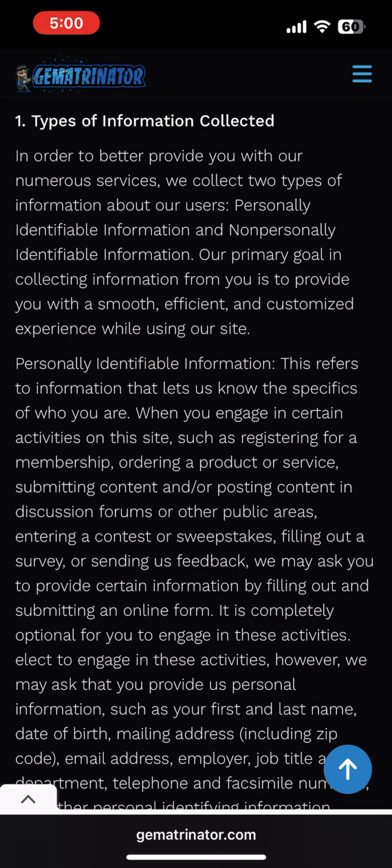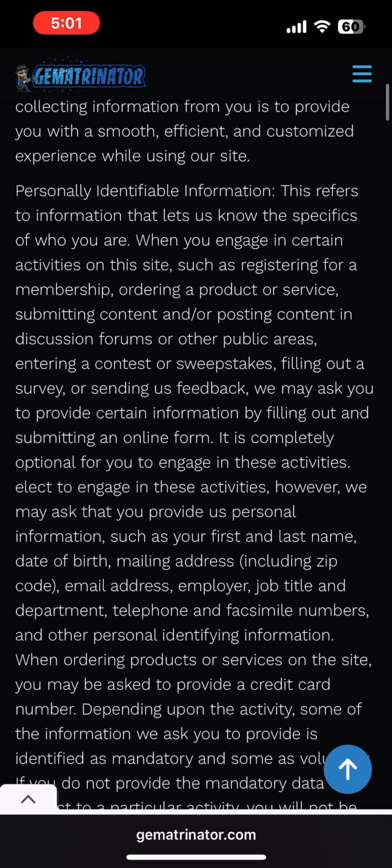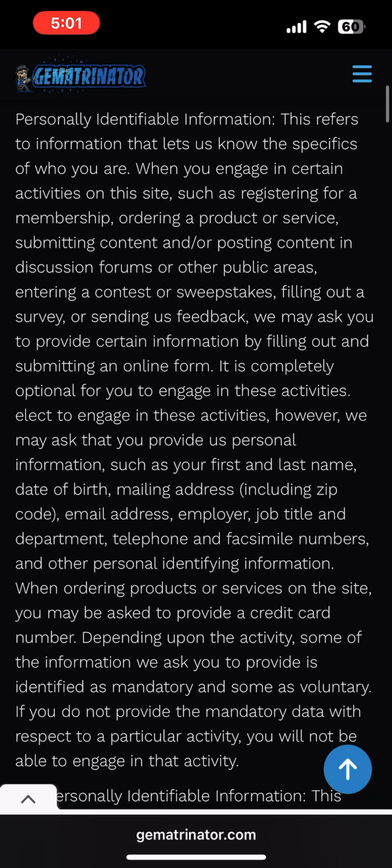1. Types of information collected. In order to better provide you with our numerous services, we collect 2 types of information about our users: personally identifiable information and non-personally identifiable information. Our primary goal in collecting information from you is to provide you with a smooth, efficient, and customized experience while using our site. This refers to information that lets us know the specifics of who you are.